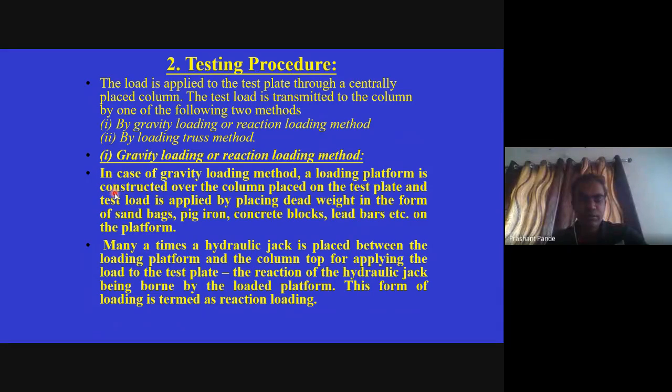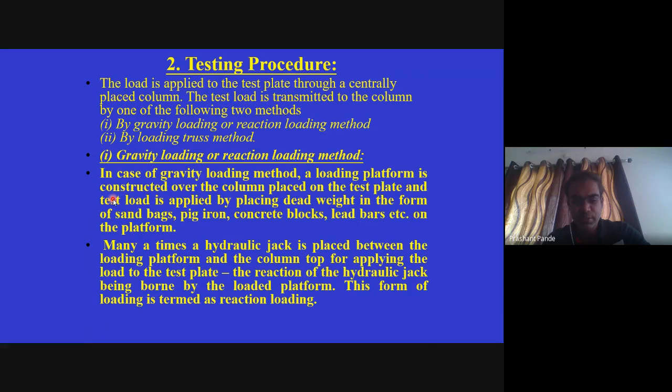Gravity loading, or reaction loading method, we will discuss. In the case of the gravity loading method, the gravity platform is constructed over the column placed on the test plate, and the test load is applied by placing dead weight in the form of sandbags, pig iron, concrete blocks, lead bars, etc. on the platform. Many times a hydraulic jack is placed between the loading platform and the column top for applying the load to the test plate. The reaction of the hydraulic jack being borne by the loaded platform, this form of loading is termed reaction loading.